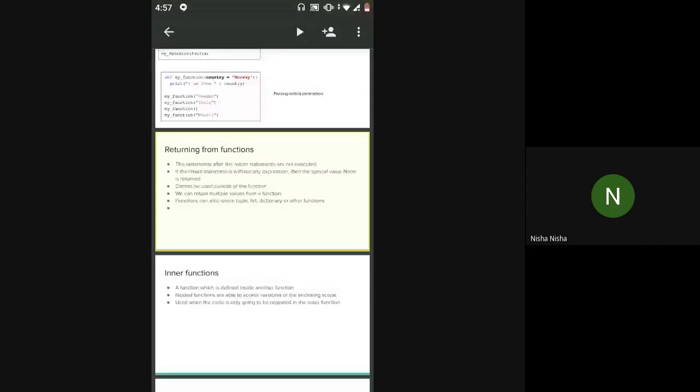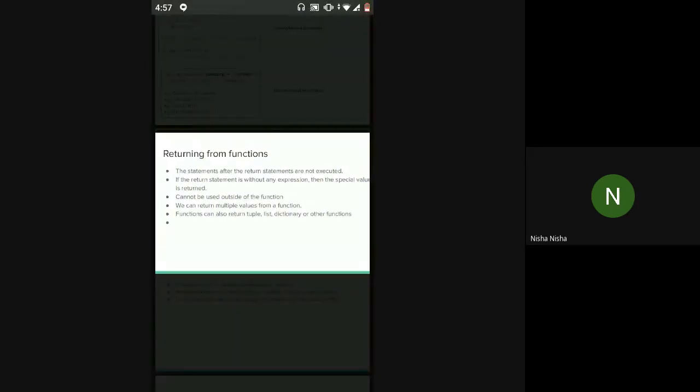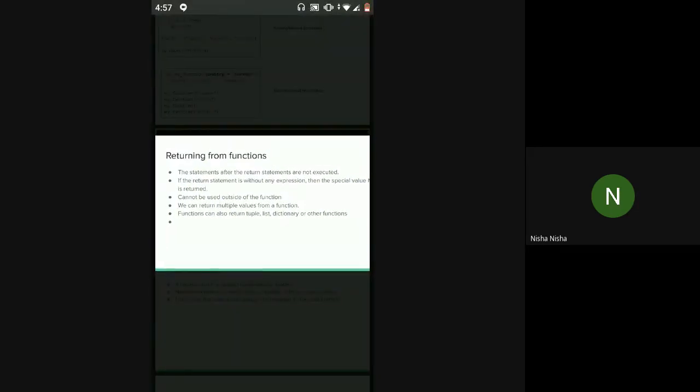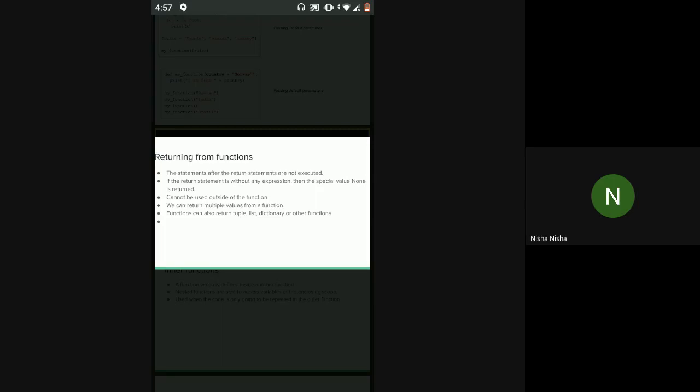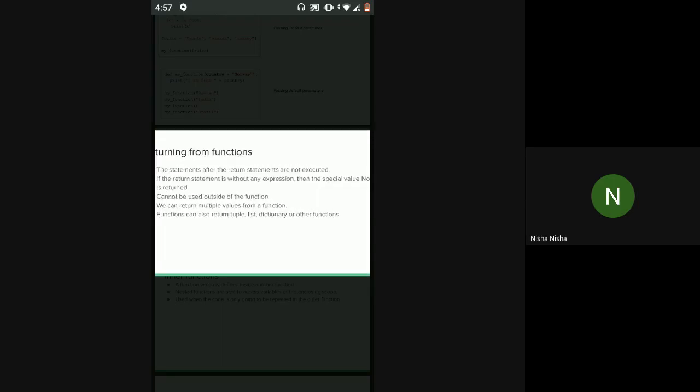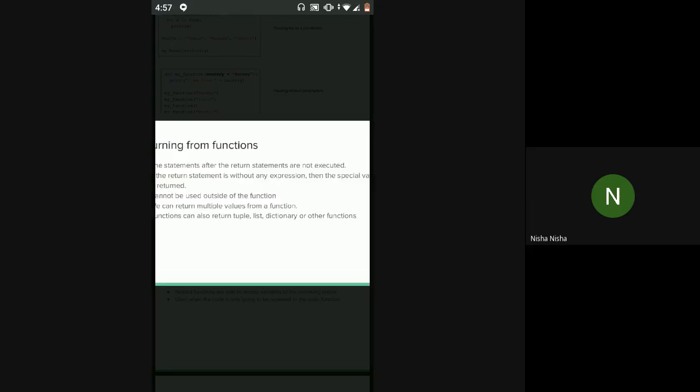Return cannot be used outside of a function. Obviously, return is only used when you are trying to return from a function. If you are not inside a function and you use a return statement, it won't be valid Python syntax. Wherever you use the return statement, that is where your control comes out of the function. So you cannot use return outside.